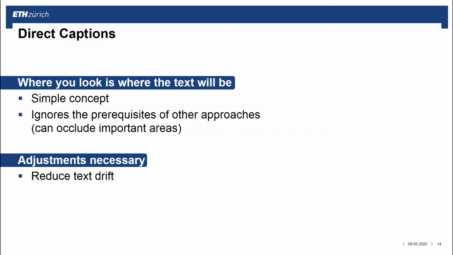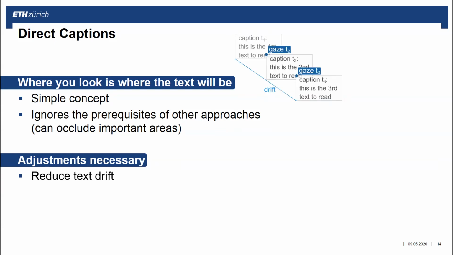First, we need to avoid text drift. If we align the top left corner of a caption with the gaze position, one can start reading immediately. However, when you finish reading a text, a new caption will appear at this position, resulting in drifting captions, which might become annoying. We can reduce this effect by aligning the center of a caption with the current gaze position.